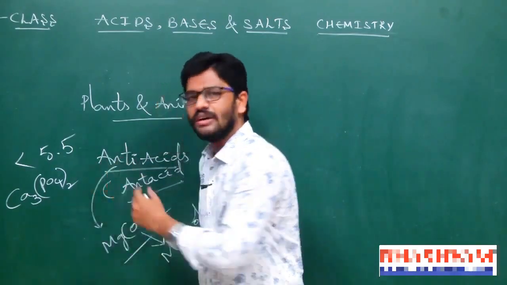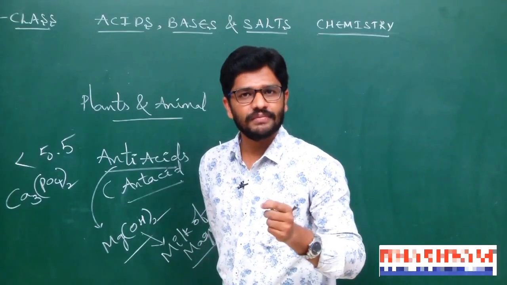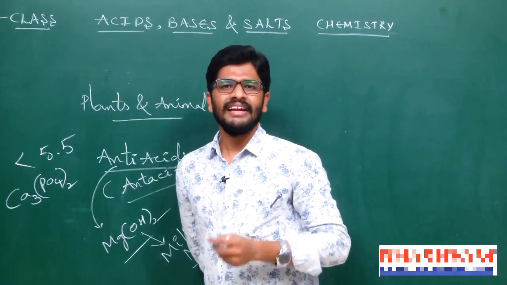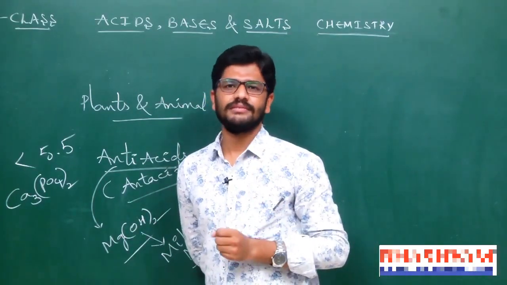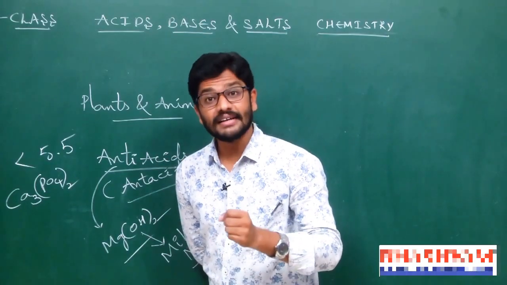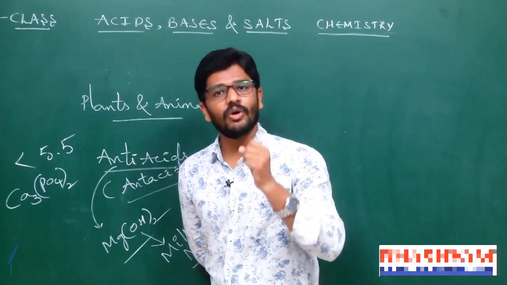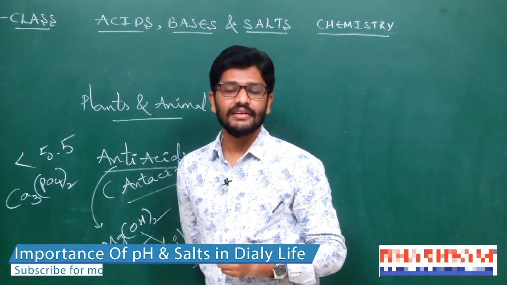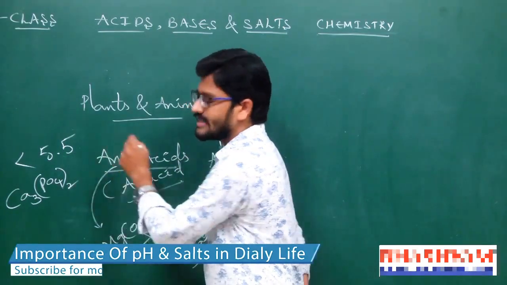Calcium phosphate is the hardest substance in our body. It does not dissolve in water, but it can be corroded when pH is less than 5.5.